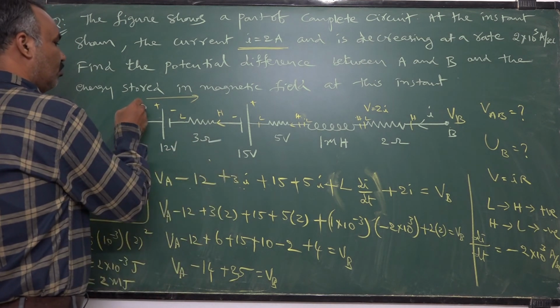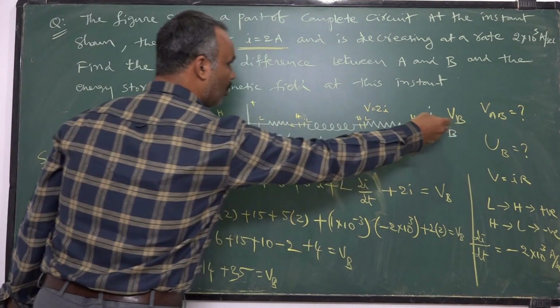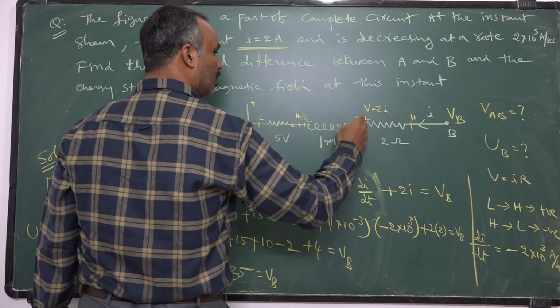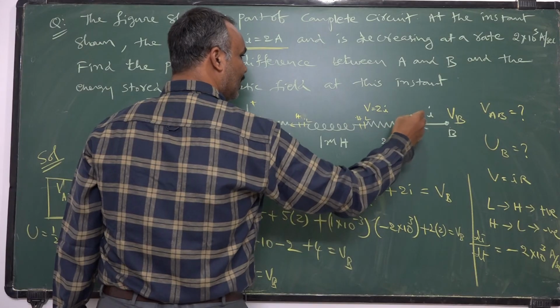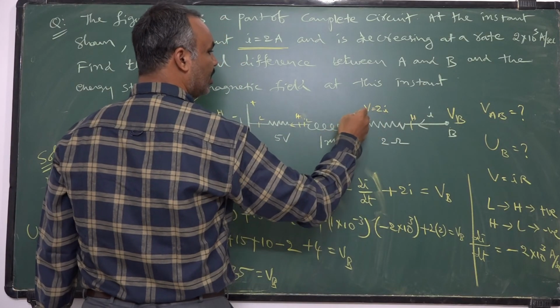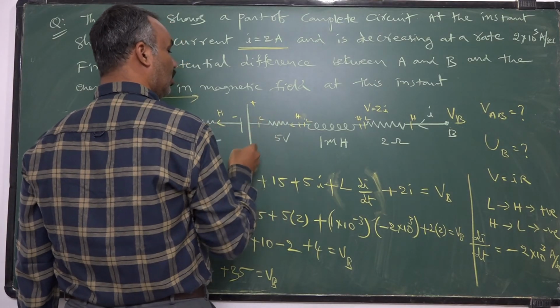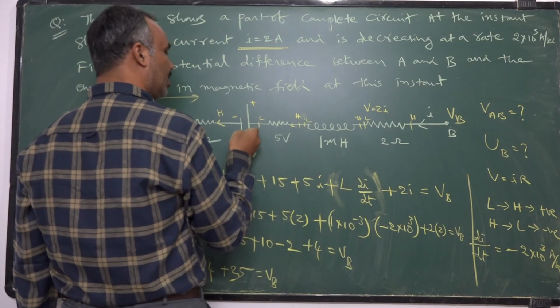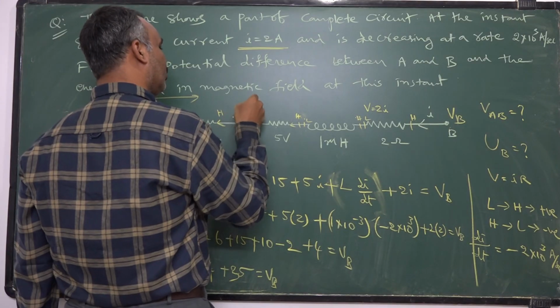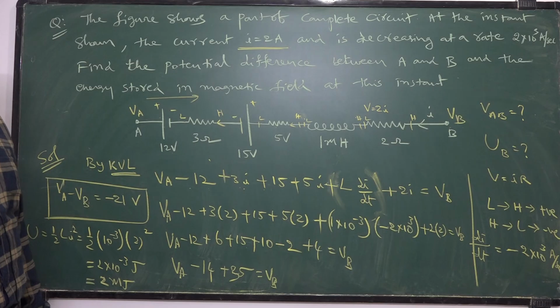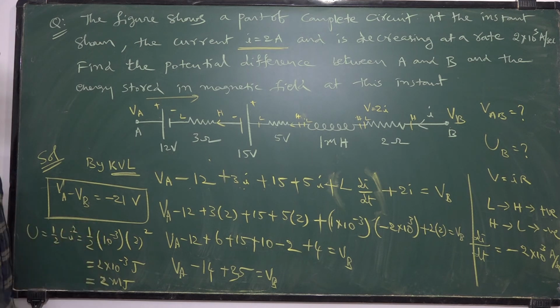You are going from VA to VB. Current is coming from VB to VA. Current always moves from high potential to low potential. So with respect to this resistor, high is here, low is here. With respect to this inductor, high is here, low is here. With respect to this resistor, high is here, low is here. You should not speak about battery. Battery is already having, this is negative, this is positive. So like that. If you are moving from high to low, it should be taken as negative. If you are going from low to high, that should be taken as positive according to KVL.